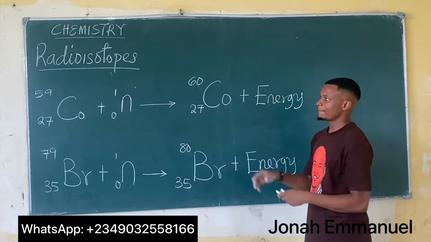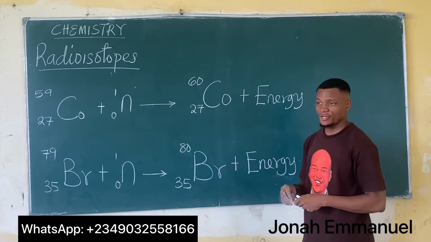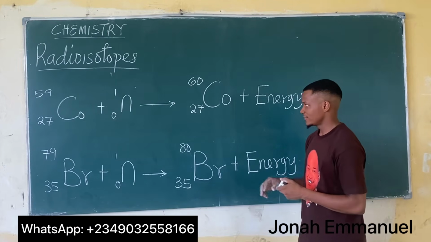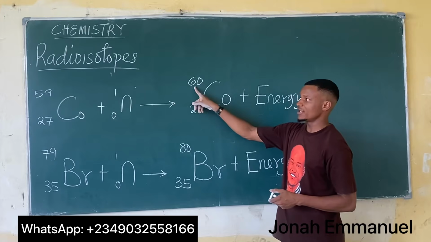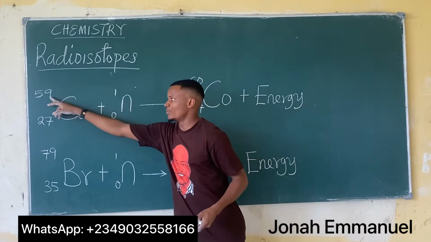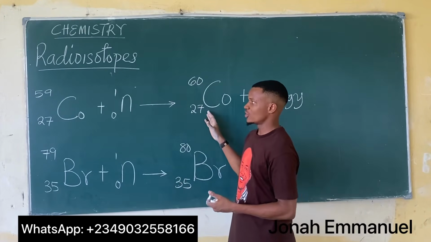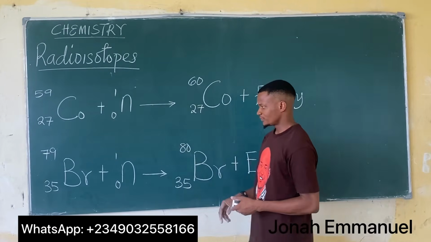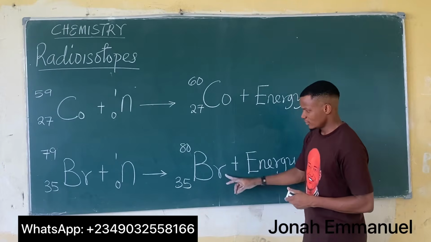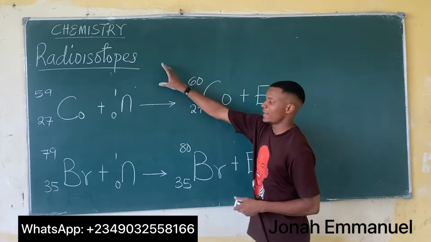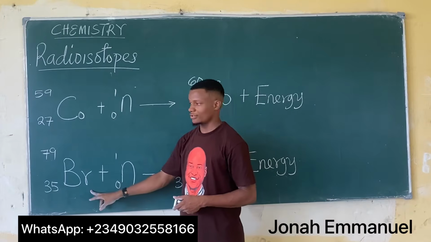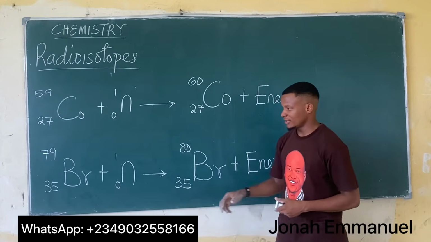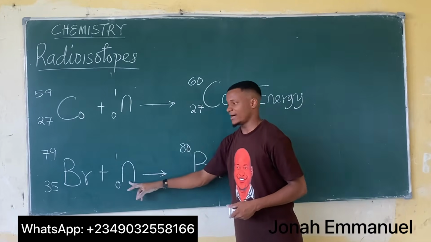Alright, so these are equations that show the concept of radioisotopes. Cobalt 60 is a radioisotope of cobalt 59 because it was got by combining cobalt 59 with a neutron. Also, in the same sense, bromine 80 is a radioisotope of bromine 79, because it is got by combining bromine 79 with a neutron.